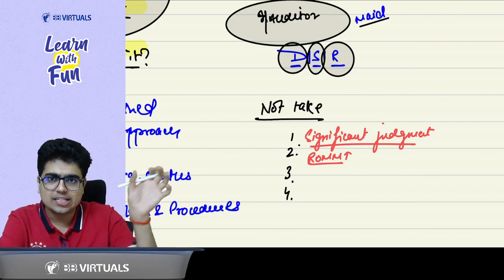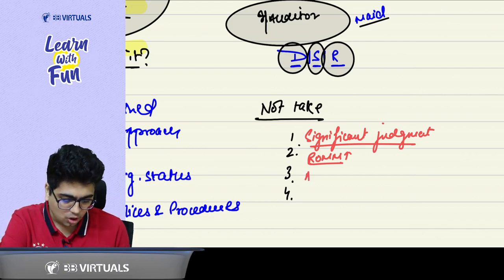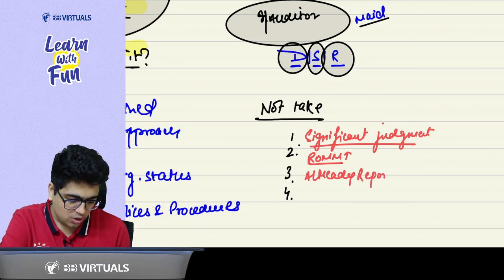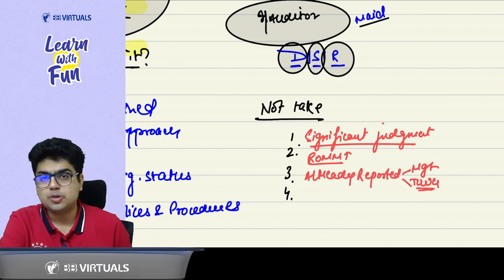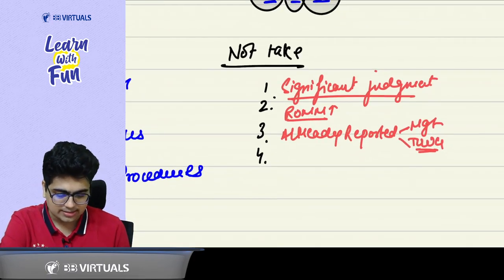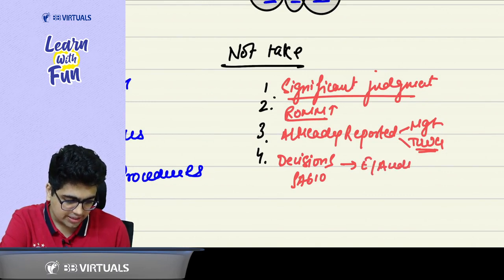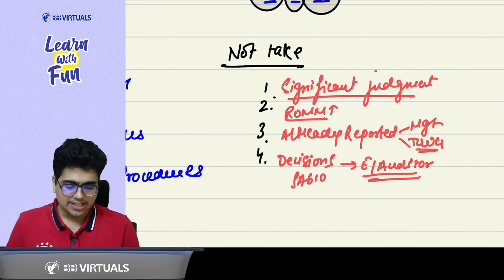Plus, that part is already reported by the internal auditor to the management and the TCWG, so we don't want duplication of work. And the last point is decisions of the external auditor. Decisions in SA 610 which are to be taken by the external auditor should be taken by him only.